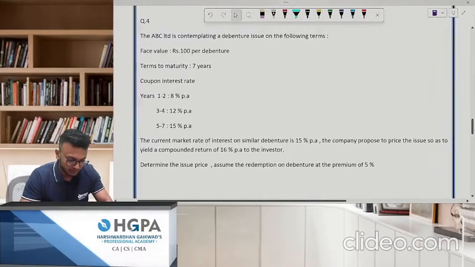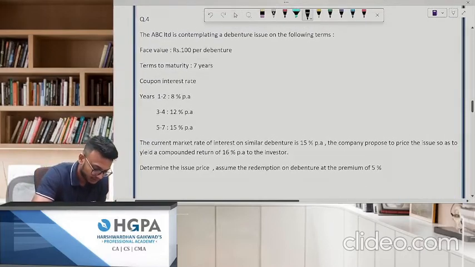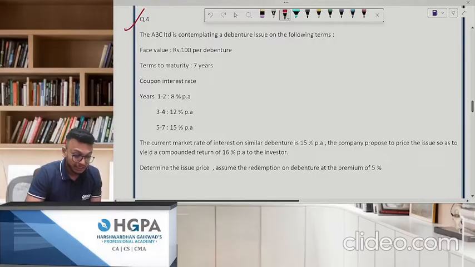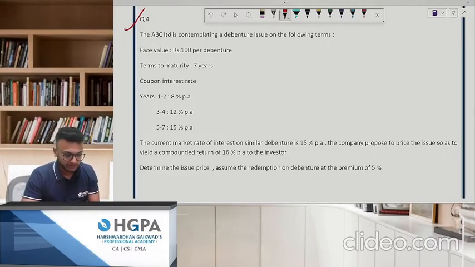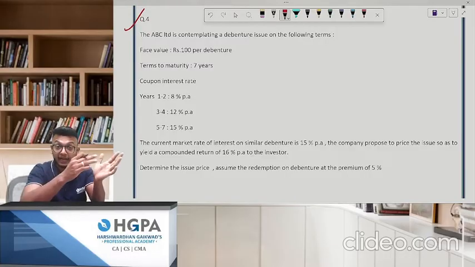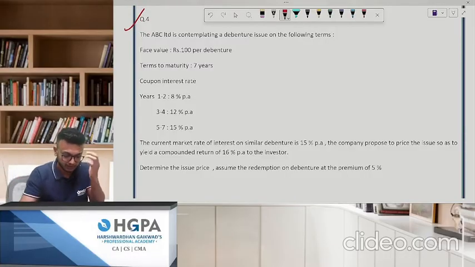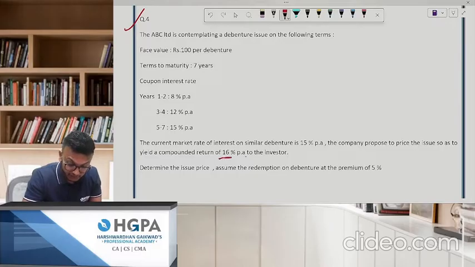One more question coming your way. This is also a very simple question. ABC Limited is contemplating a debenture issue on the following terms. Face value 100 per debenture, terms to maturity 7, interest rate they have given. The only difference is that years are different. Like the interest is fluctuating with the years, okay? And the current market rate of interest is 15%. The company proposed to price the issue so as to yield a compounded rate of 16% to investor. You have to consider this for your discounting.